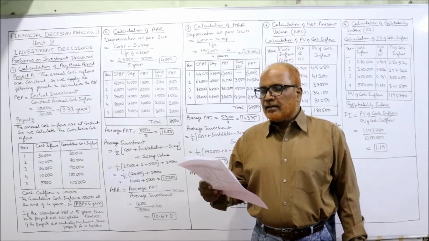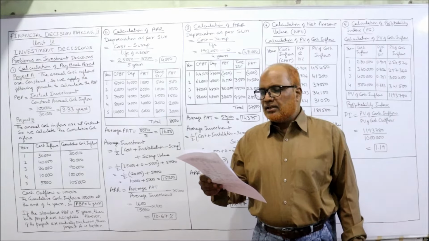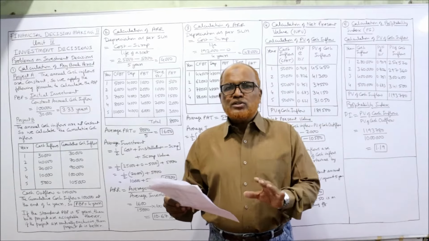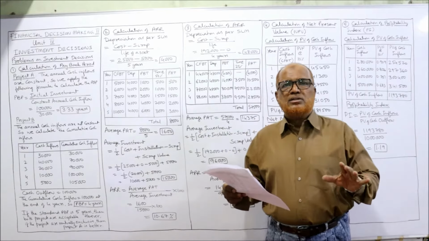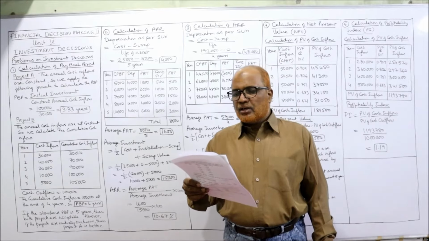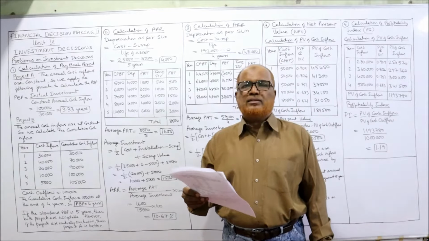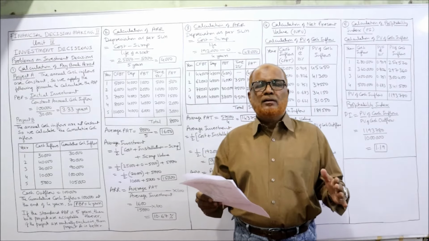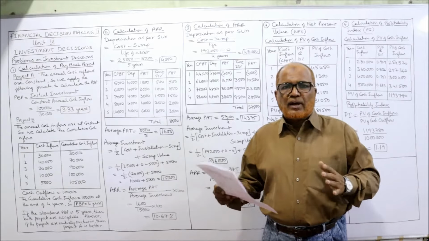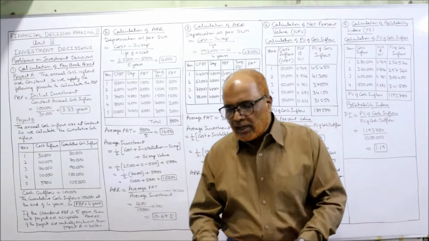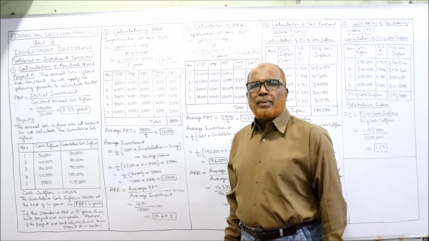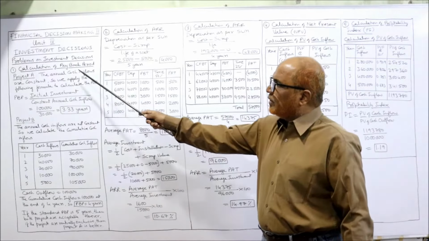For project A, the annual cash inflows are constant at 30,000. For project B, the annual cash inflows are 30,000, 40,000, 20,000, 10,000, 5,000, so they are fluctuating. One project has constant cash inflows, the second has fluctuating cash inflows. So how do we calculate the PBP? I have already explained the theory, and now I am applying it in the formula.